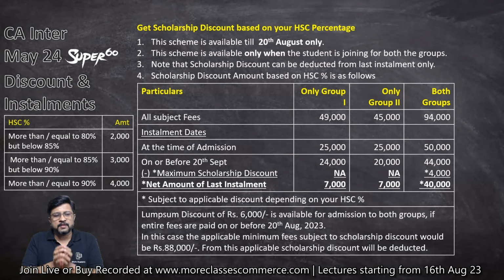So if you have decided to join both the groups before 20th of August, and you are paying in lump sum, in that case your fees would be 94,000 minus 6,000. And then from that you are again supposed to deduct your scholarship discount, which is applicable to all of you. If you are not going for the lump sum discount, it will be 94,000 minus scholarship discount. That's how the scheme is designed. Okay. Let me consider the next point.